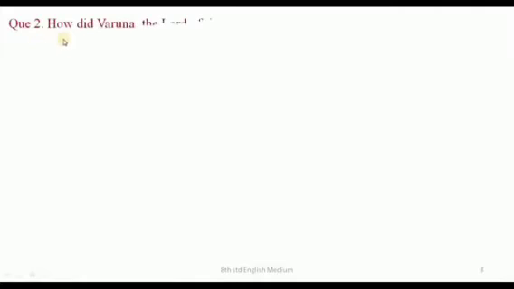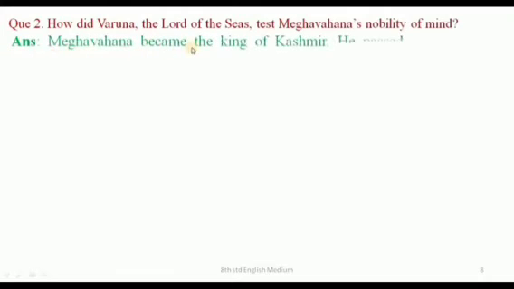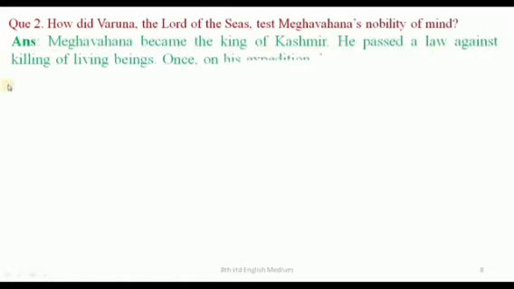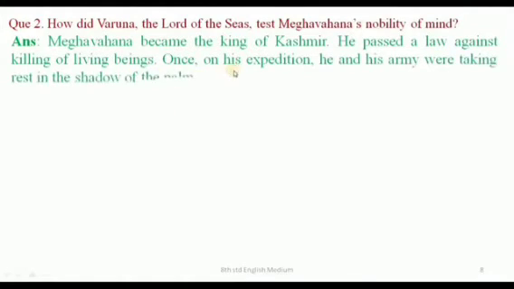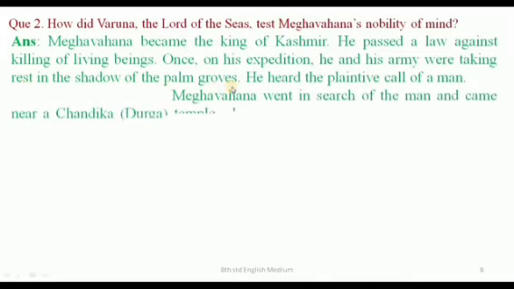Second one, how did Varuna, the lord of the seas, test Meghavahana's nobility of mind? Let's see the answer. Meghavahana became the king of Kashmir. He passed a law against killing of living beings. Once on his expedition, he and his army were taking rest in the shadow of the palm groves.